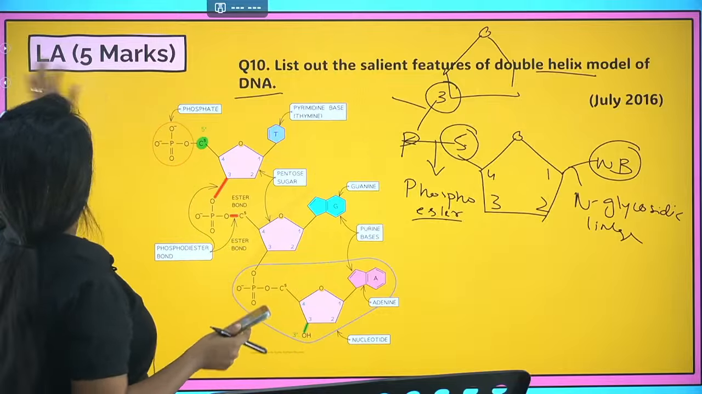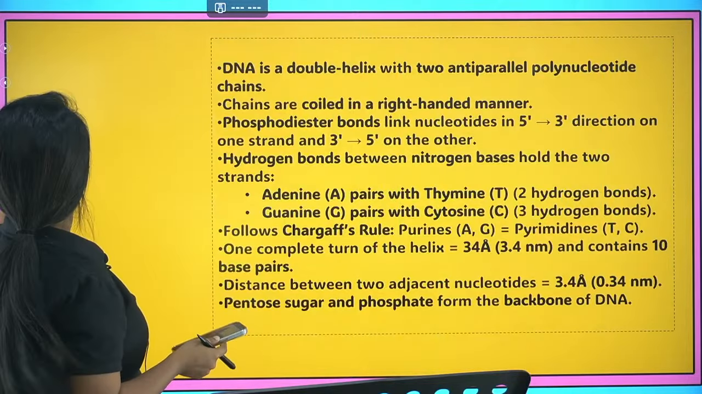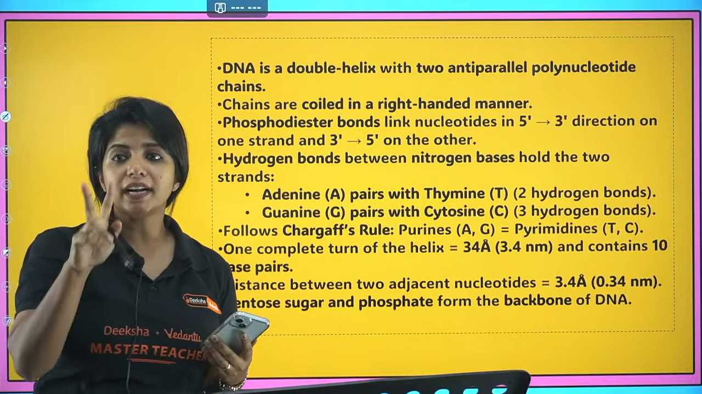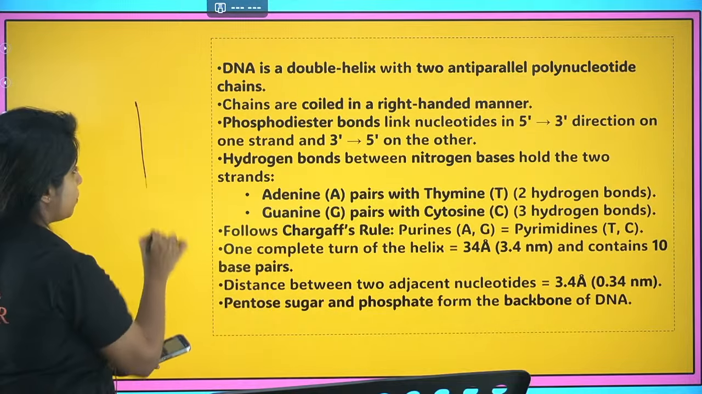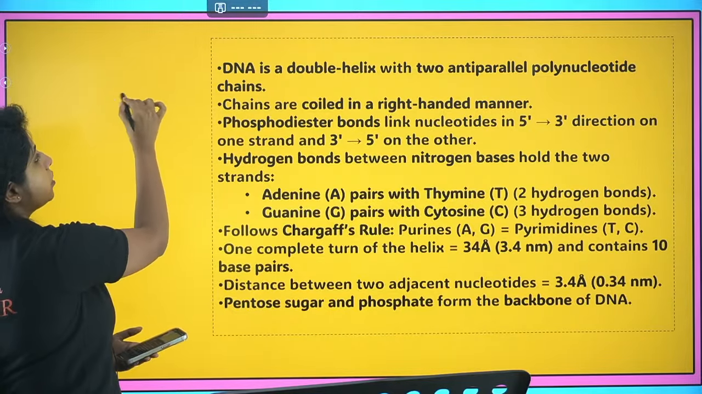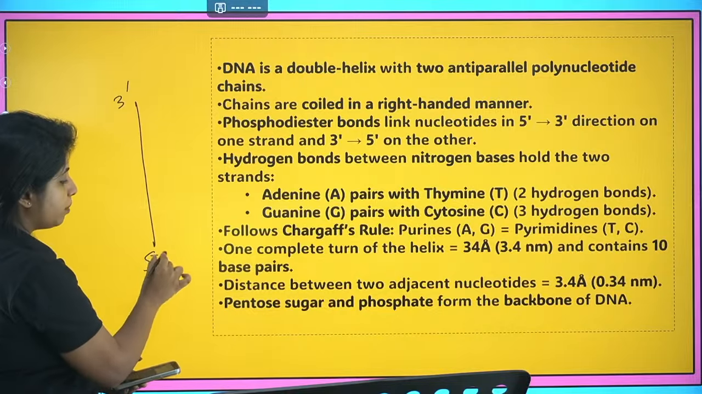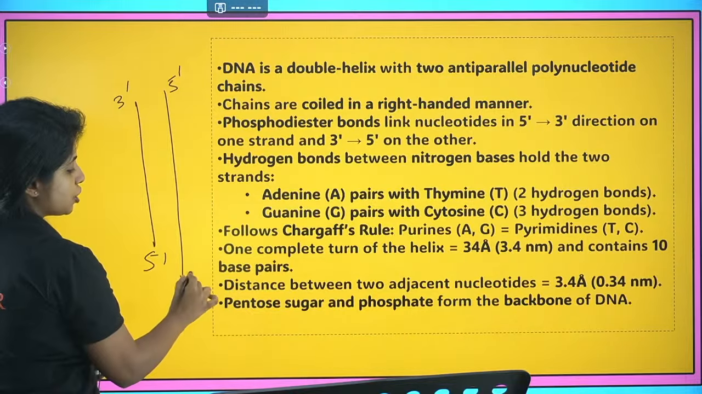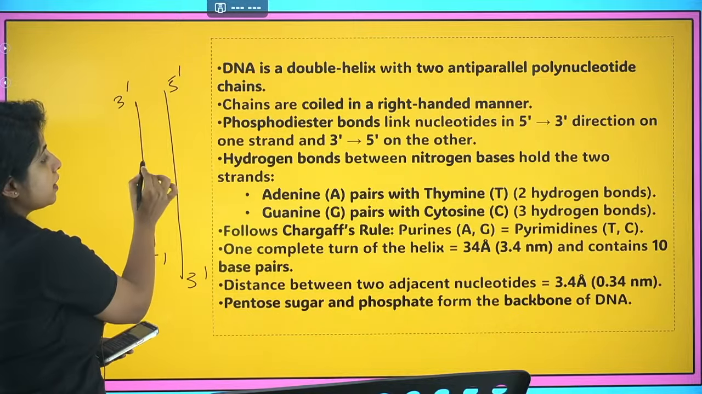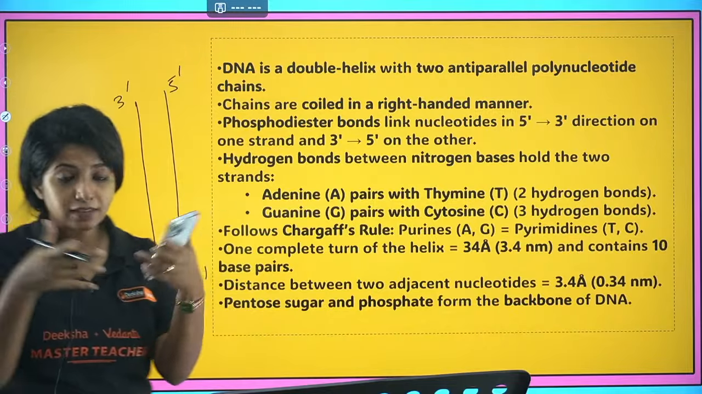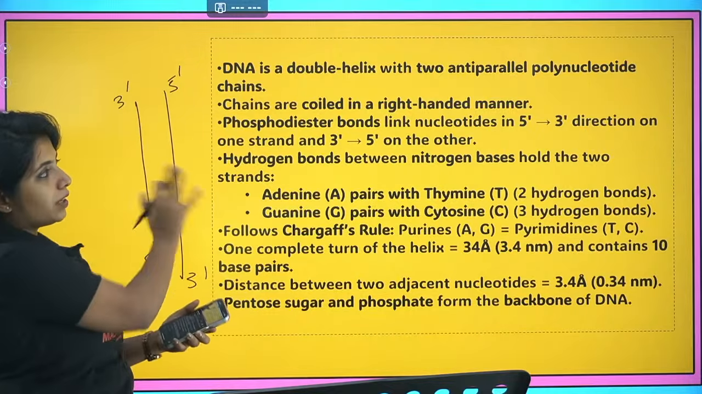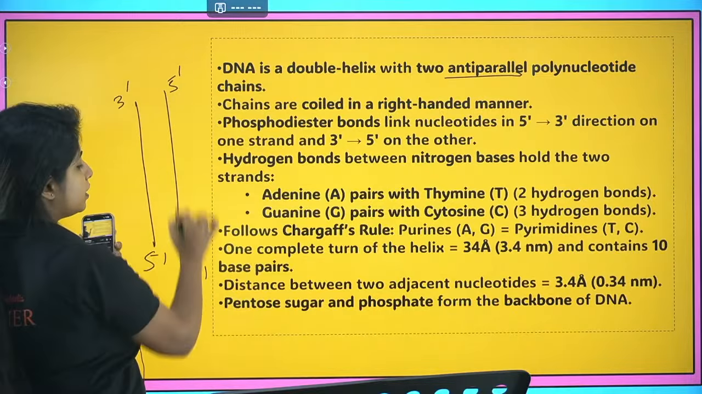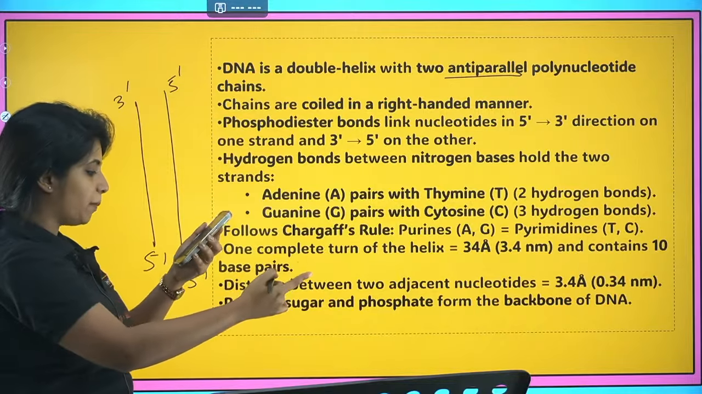Now we have to talk about other features. First, DNA is a double helix with 2 antiparallel polynucleotides. For example, suppose one strand has the 3' end free here, then the opposite end will be 5'. Similarly, here it will be 5' and here 3'. Why? Because the nitrogenous bases have to be facing each other. That's why they are opposite. So they are anti-parallel, not parallel. If it was parallel, it would have been 3 and 5 here also. But it is anti-parallel in nature.